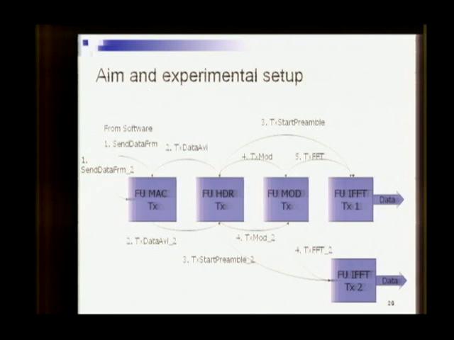So what we are doing here is the flows will get processed back to back. Since the MAC RX processes the whole frame in one go, the flows will get processed back to back. But in the header TX and in the mod TX, where the frame is divided into chunks, the flows will get multiplexed, which is shown in this slide.